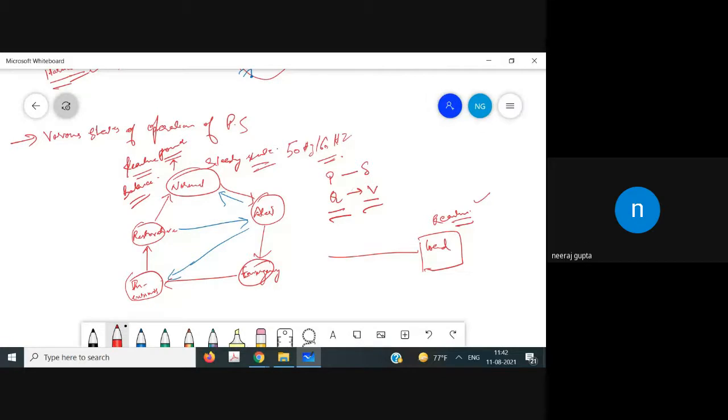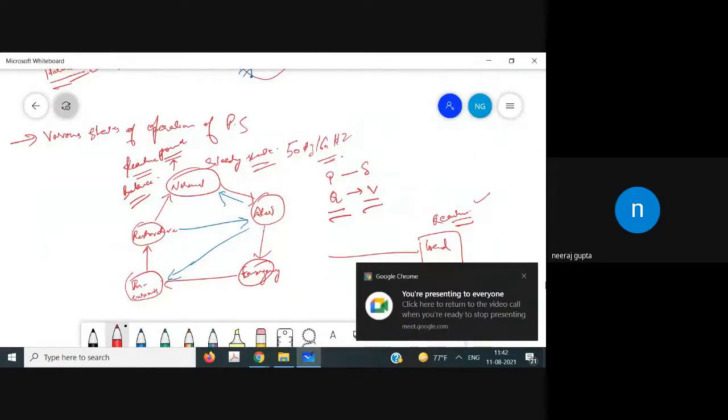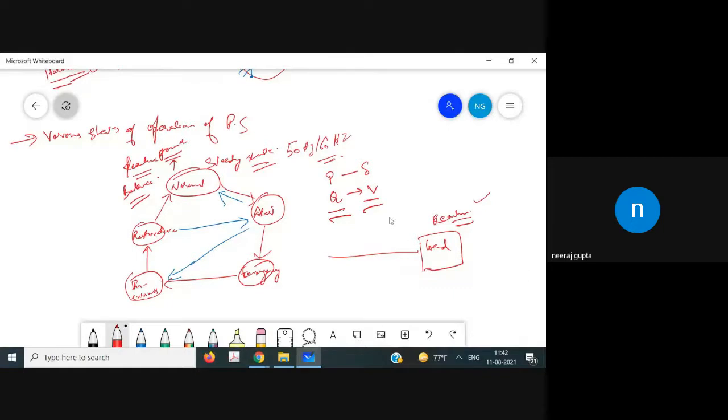Now tell me what happens, which parameter is affected, because the requirement of reactive power is there? What would be the effect if there is a requirement of reactive power? Let us suppose we have this diagram, we have the load, and there is a requirement of reactive power at this load.